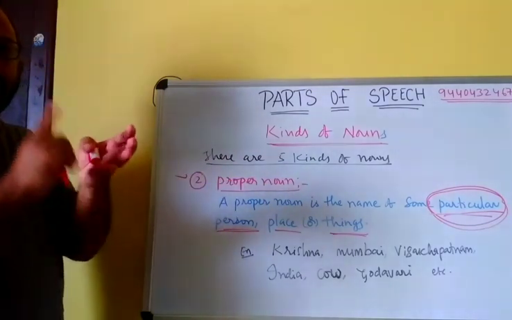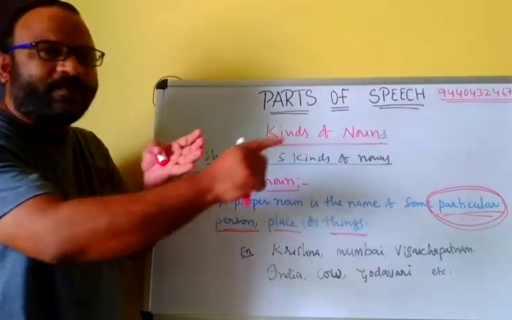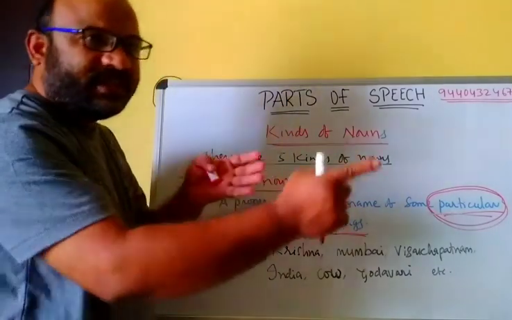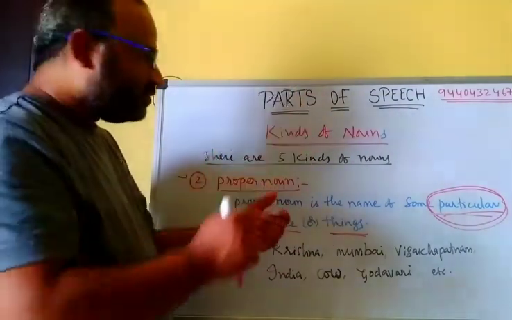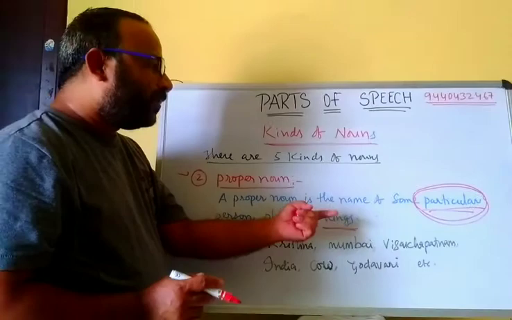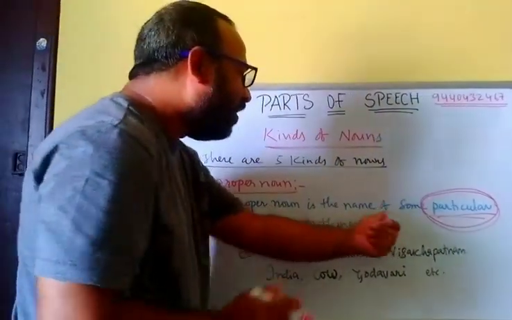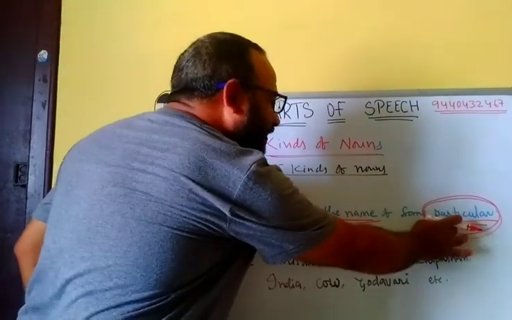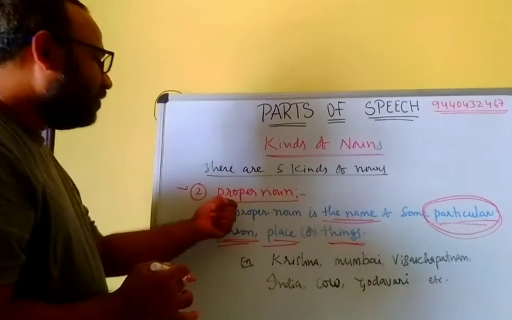Common noun means it is common to every person or place or thing. That is a common name. Proper name means a particular one. Here a proper noun is the name of some particular person, place or thing. This is called a proper noun.